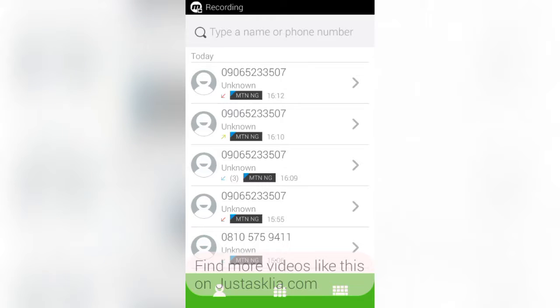Hello guys, my name is Jenna and today I'm going to show you how to save different numbers to different ringtones. So I'm going to use this one as an example and I'm going to add it to my contact.